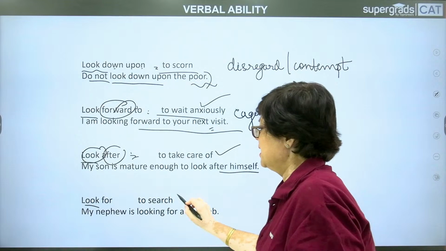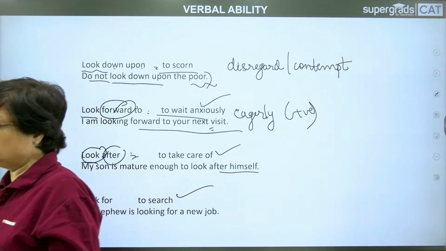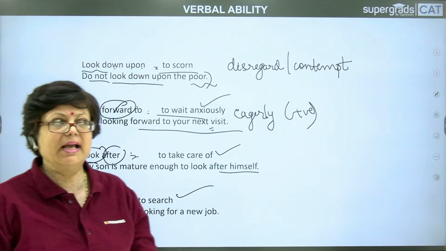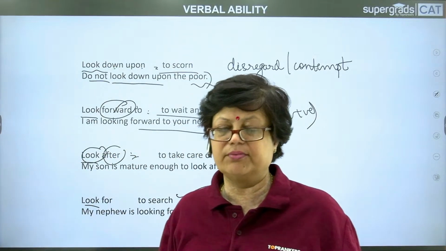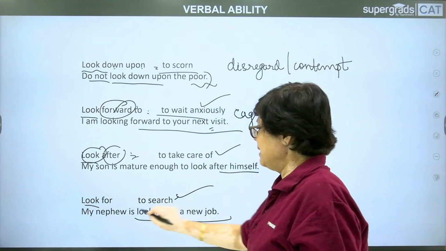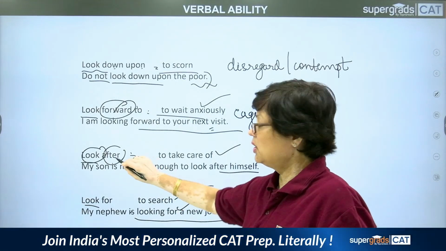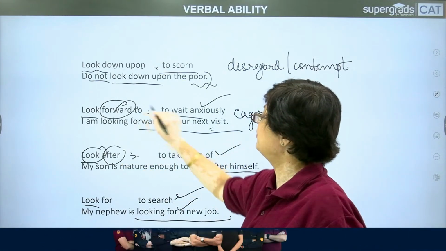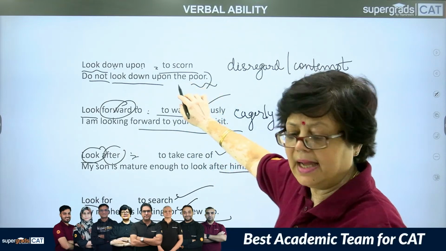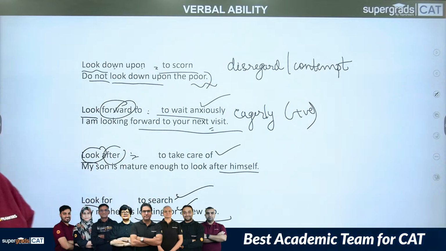Look for is to search. My nephew is looking for a new job. What are you looking for? I'm looking for my mobile phone. I cannot find it. Look for means to search. So look for is to search, look after is to take care of, look forward is to wait anxiously, and look down upon is to scorn. See how the meanings have been changed.